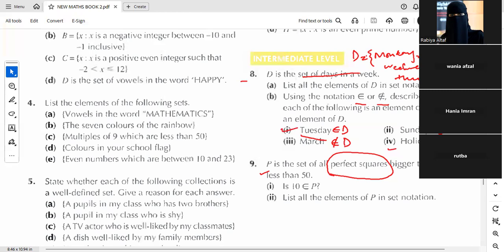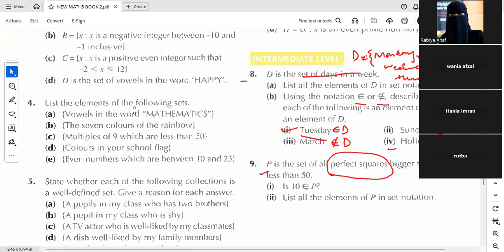Multiplying the whole number by itself. Yes, Hania. If you multiply a whole number by itself, it will be a perfect square. The numbers that are squares, like 4. Yes, Sadhika. We just need to write square numbers over there.